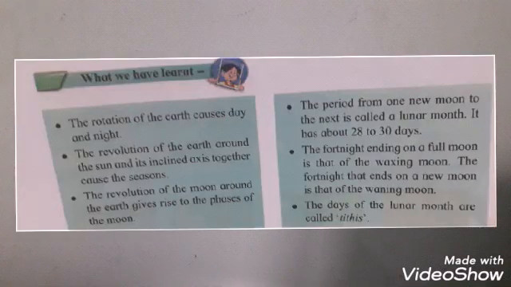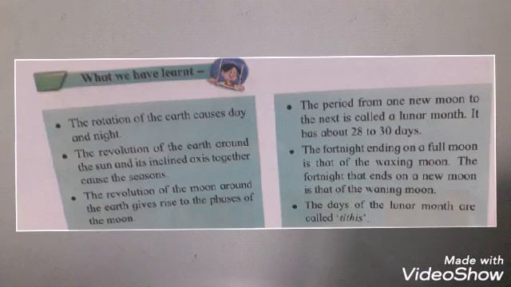What have we learnt in this lesson? The rotation of the earth causes day and night. Second, the revolution of the earth around the sun and its inclined axis together cause the seasons. Third, the revolution of the moon around the earth gives rise to the phases of the moon. Fourth, the period from one new moon to the next is called a lunar month. It has about 28 to 30 days.